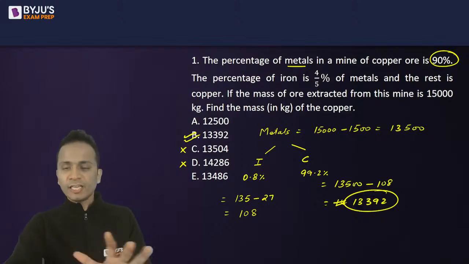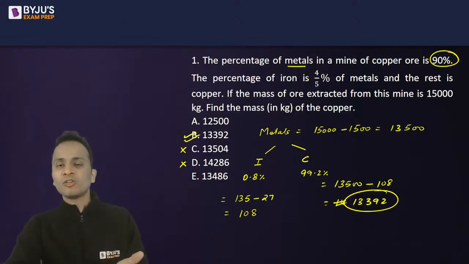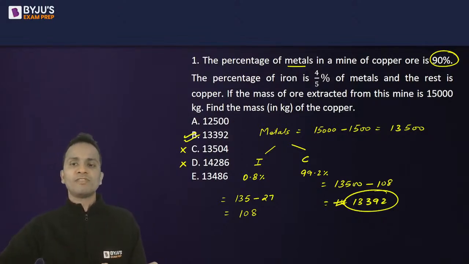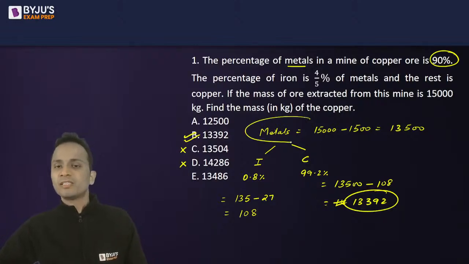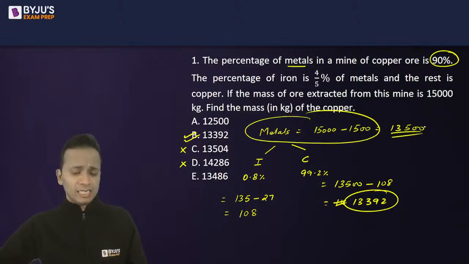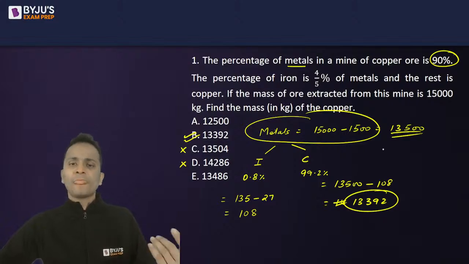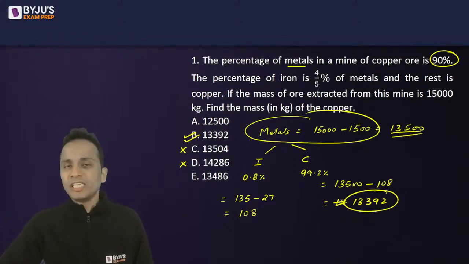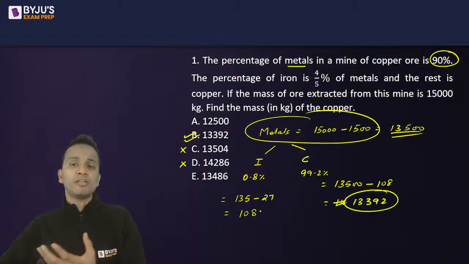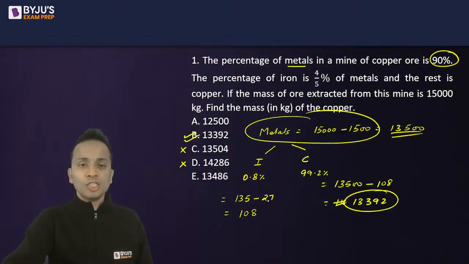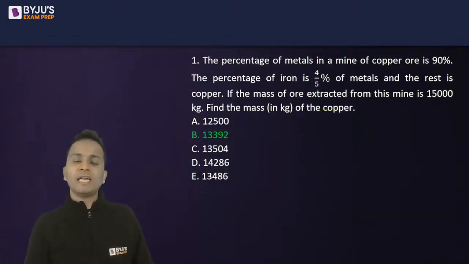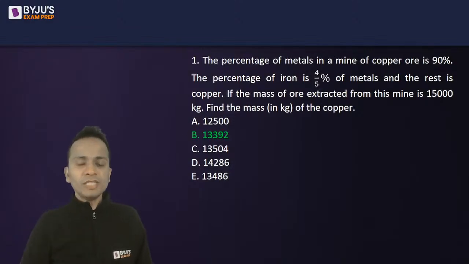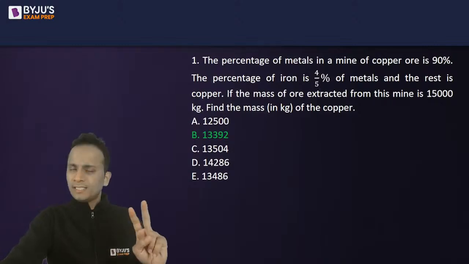Okay, everything is calculations. I have written all these things. You could have eliminated this part. You could have directly written 13,500 and then should have removed 0.8 percentage from 13,500 to obtain your final answer. So the correct answer here is option B, that is 13,392. All right. Let's move on and look at second question.